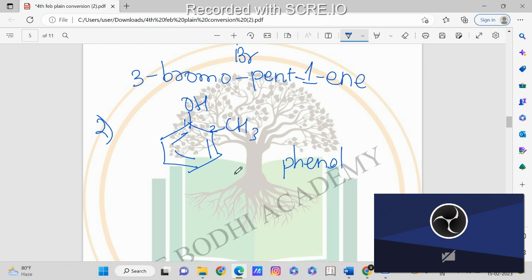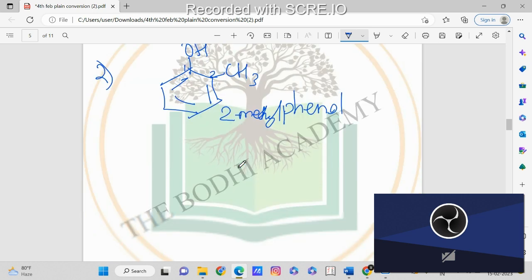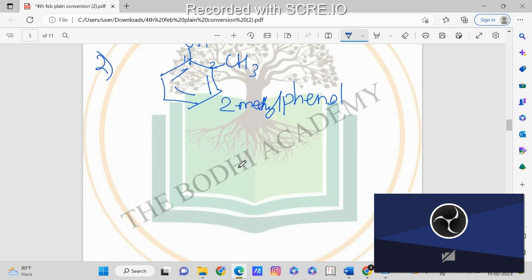So the name of this compound will be, since this is number two, that is the second position, it acts as a substituent. So it will be 2-methyl phenol. Phenol is the suffix because the main group is phenol. Then the substituent is at the second position. So that's why we have written 2-methyl phenol. Okay. Now next we will see the question.